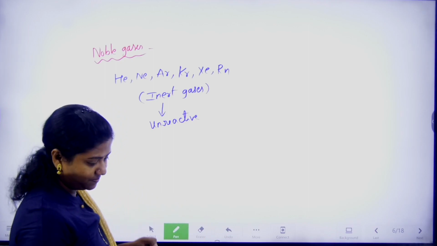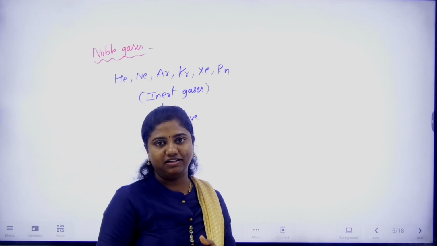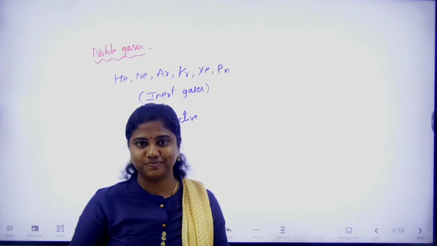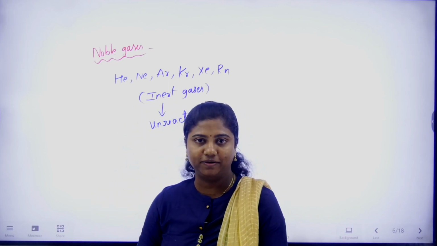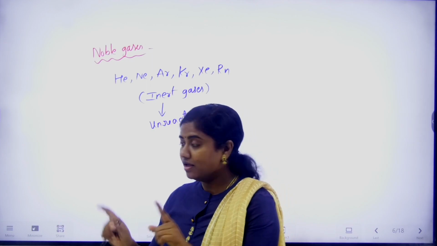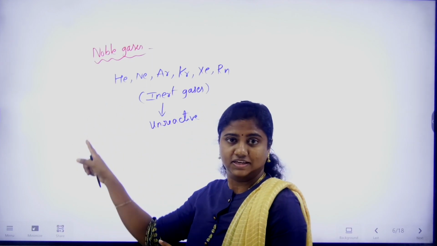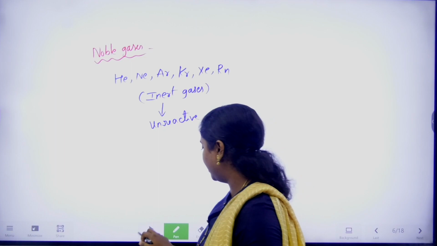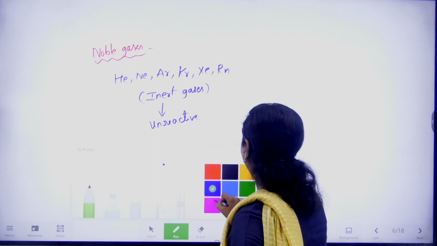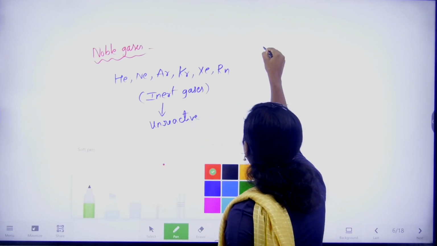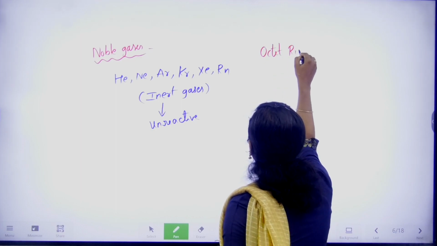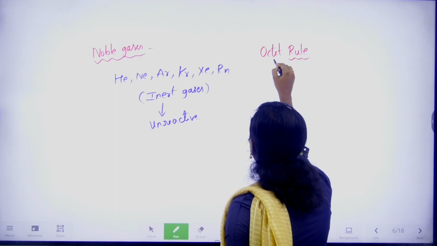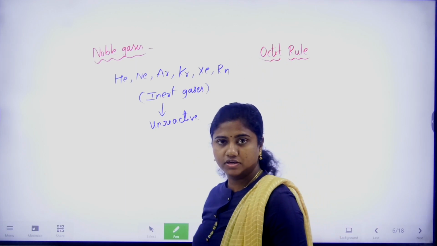What is the reason behind it? Something must be there, right? How could they stay alone? How are they happy without any bonding? So Lewis and Kossel worked on this, and they derived one rule that is called the octet rule. What is meant by this octet rule?